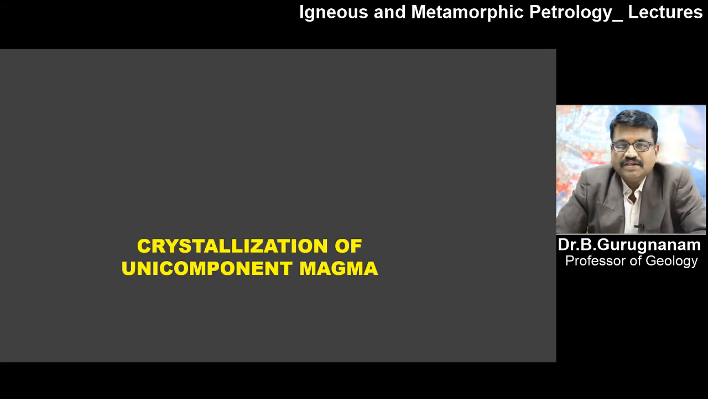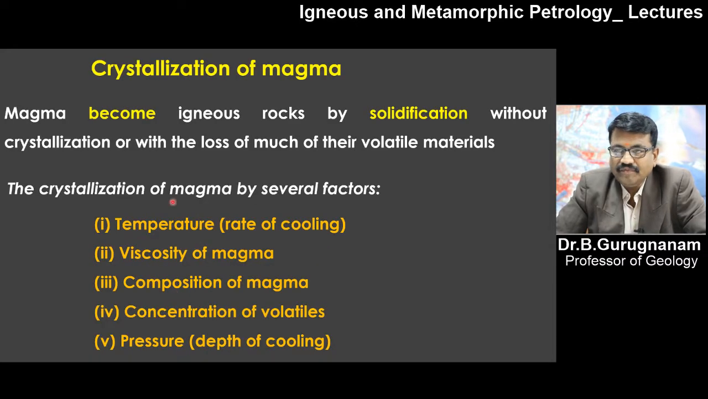So this discussion is about the unicomponent system, how a magma crystallizes within a unicomponent system. That is this topic: crystallization of unicomponent magma. Magma becomes igneous rock by solidification, with or without crystallization, or with the loss of much of its volatile materials. Normally magma becomes rock when it slowly settles to form a group of minerals.